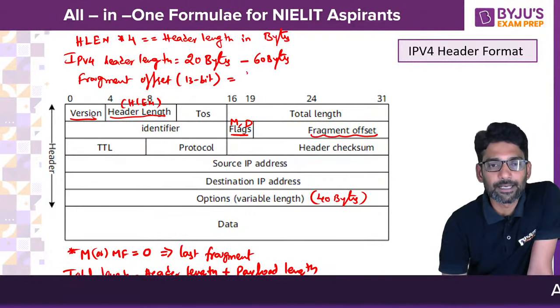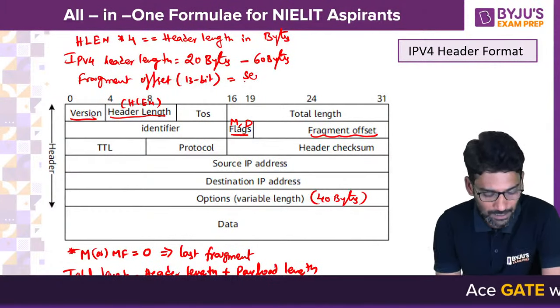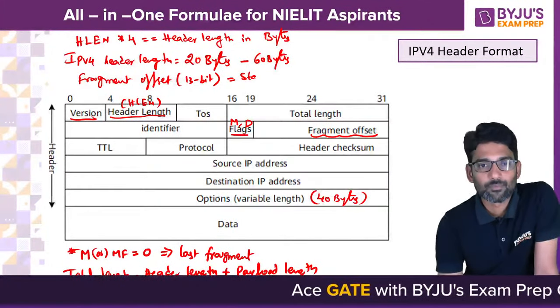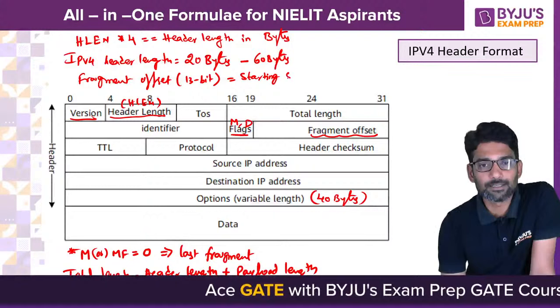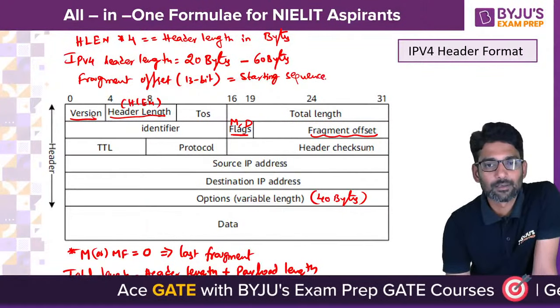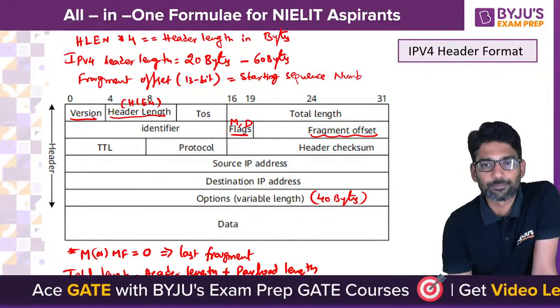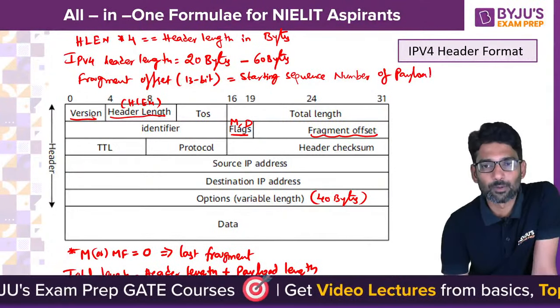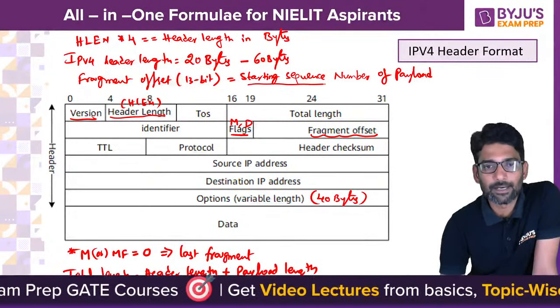And this indicates the starting sequence number of the payload divided by 8. That means when you multiply the offset value with 8, you will get the starting sequence number of the payload in that particular fragment.